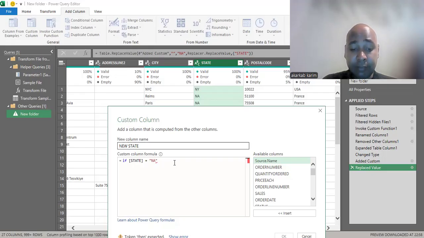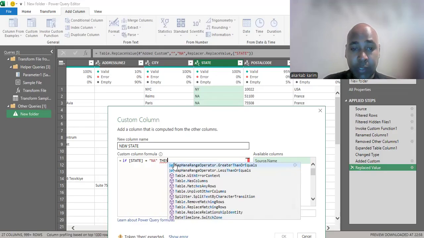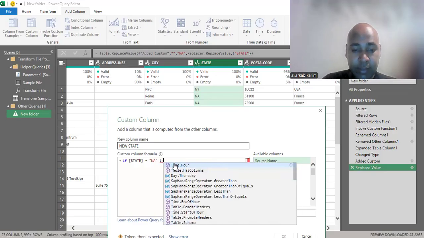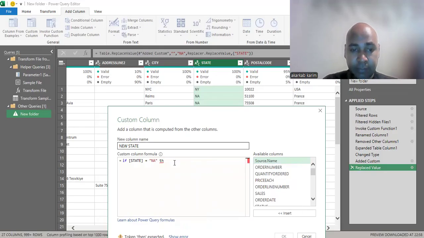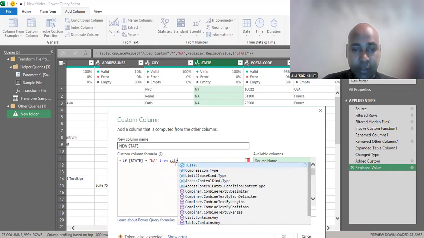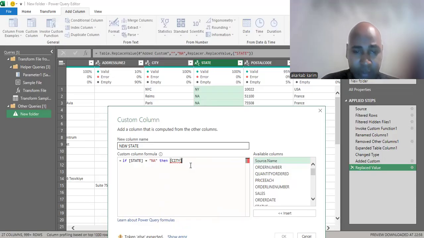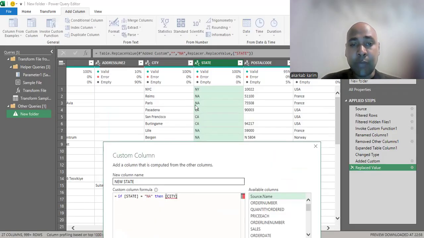If state is null, then what I need is city. So here, what is the meaning of this expression? If the column state gets this value of null, I need to replace it with city.